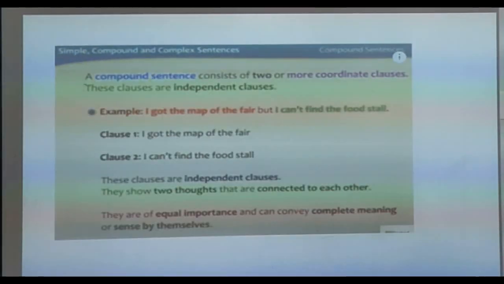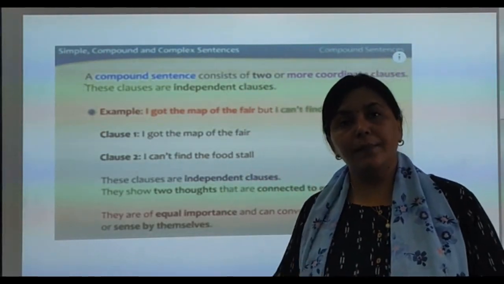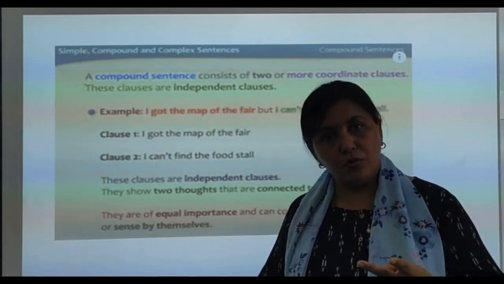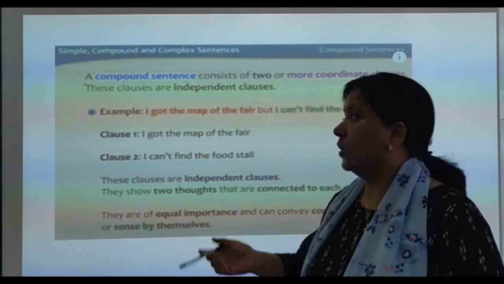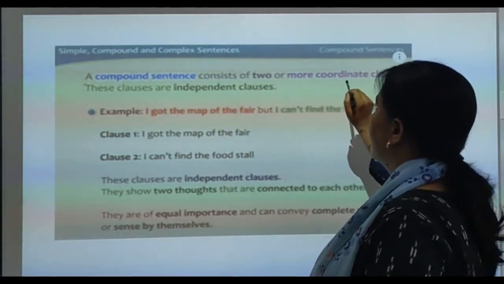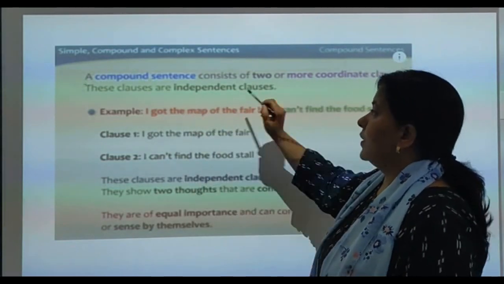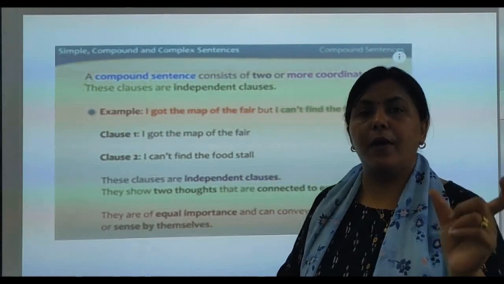Then it is a compound sentence. Now what is a compound sentence? Compound means combination of two. Got it? So how they are combined? A compound sentence consists of two or more coordinate clauses. These clauses are independent clauses. Now what is a clause? Clause means a part of sentence.